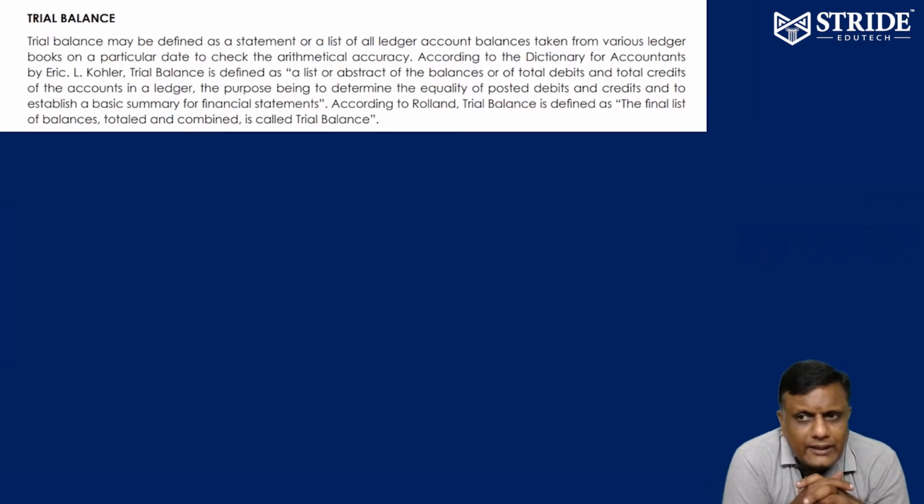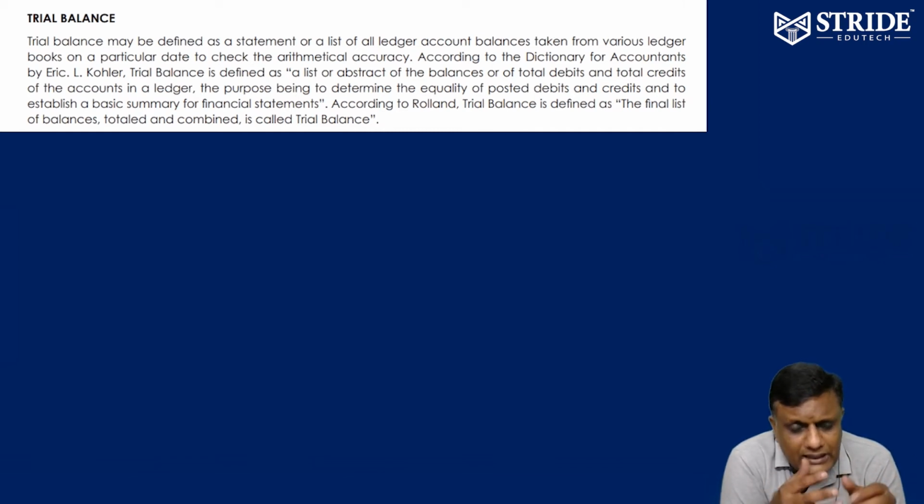Let's see trial balance. What is trial balance? After a transaction happens, the transaction is journalized, from the journal it is posted to the ledger, and from the ledger the balances are taken out to the trial balance. What is the main purpose of trial balance? To check the arithmetical accuracy of ledger balances, which means we have to ensure that all the debits are equal to credits.